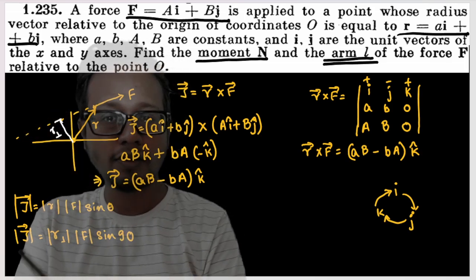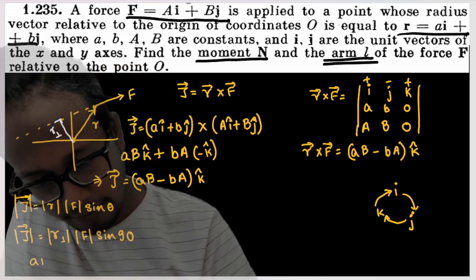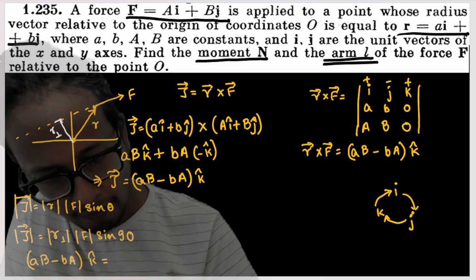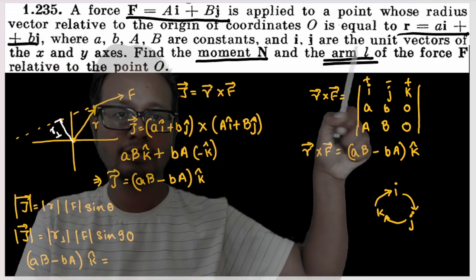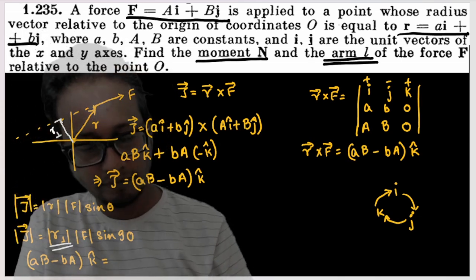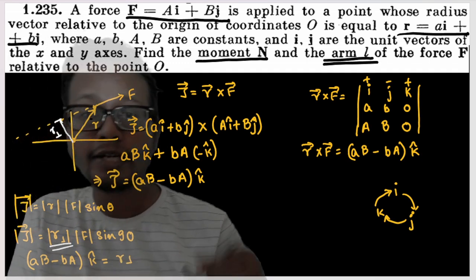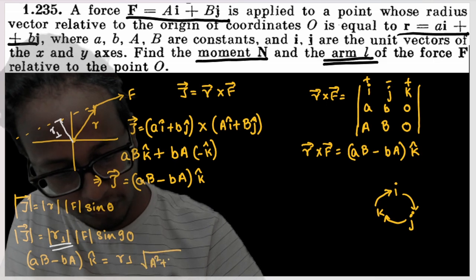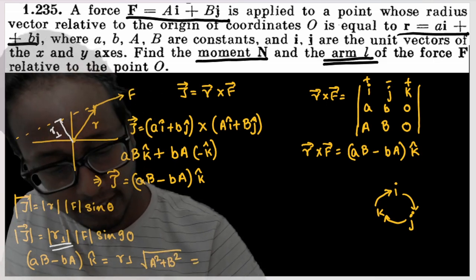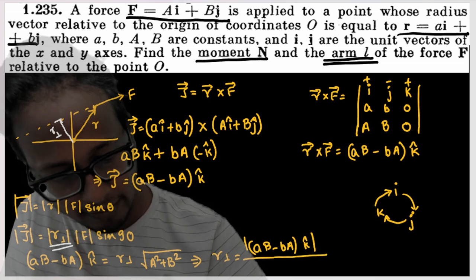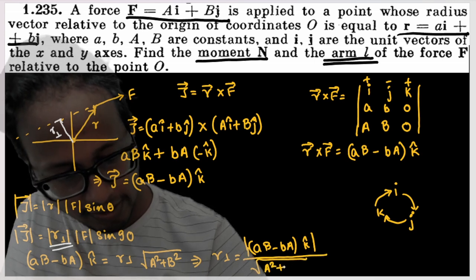We already know the value of torque. The value of torque is nothing but this value. So (aB minus bA) k is equal to the magnitude of R perpendicular. We have to find out this magnitude, that means this is asked in the question. This is nothing but the arm length. Magnitude of R perpendicular into magnitude of force. What is the magnitude of force? Magnitude of force is nothing but under root of A square plus B square, isn't it? Into sine 90. The value of sine 90 is already 1. So R perpendicular would be nothing but (aB minus bA), and we have to take the magnitude of this vector, divided by under root of A square plus B square.